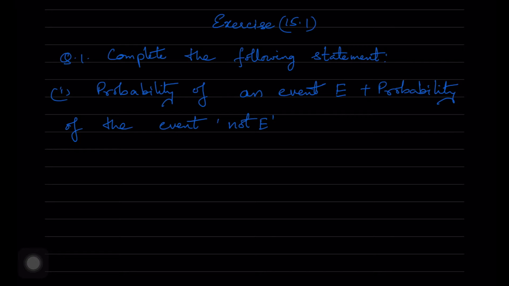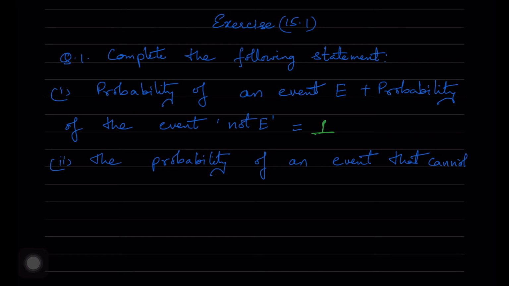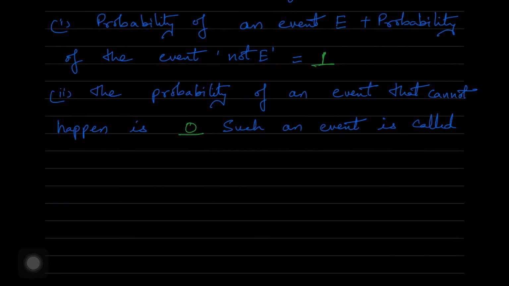Second, the probability of an event that cannot happen is dash. Such an event is called dash. So the probability of an event that cannot happen is 0. Such an event is called an impossible event.